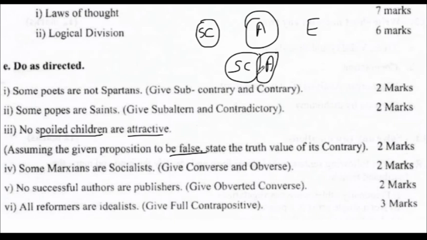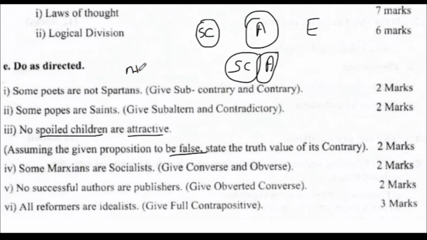So here the statement would be some spoiled children are attractive, right?